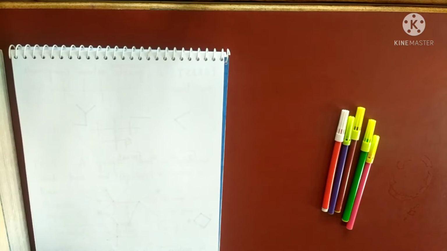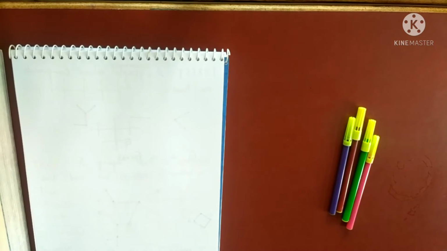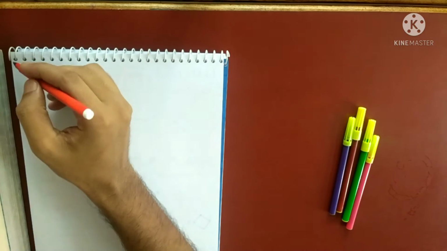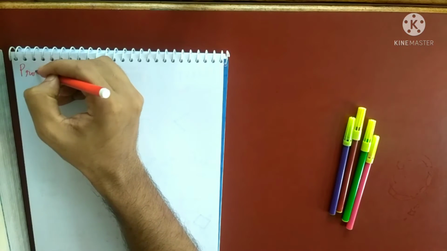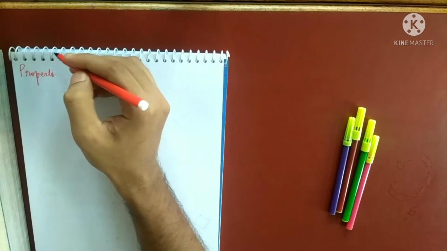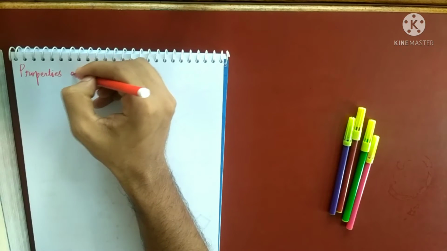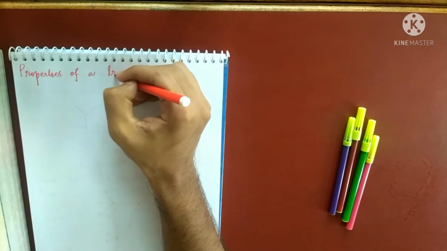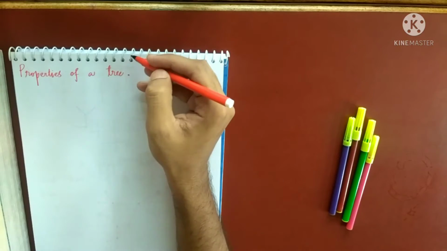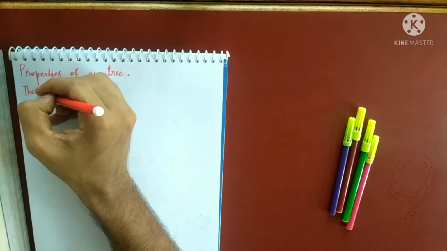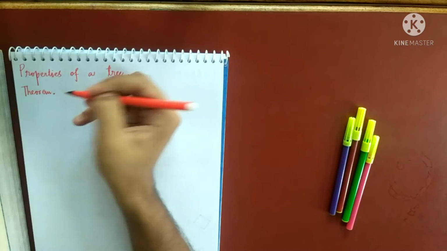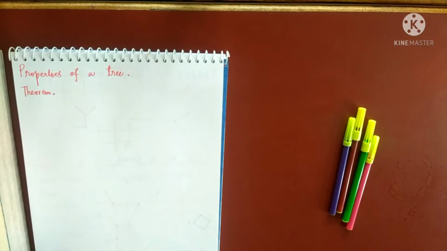Right? So there are many properties of trees that I am going to prove today, or which were already explained in the last class. So what we are doing, we are talking about the properties of a tree. One by one we'll do all the theorems. So the first theorem is this. Now, because every tree is connected, there will exist a path from any vertex to any other vertex, right?